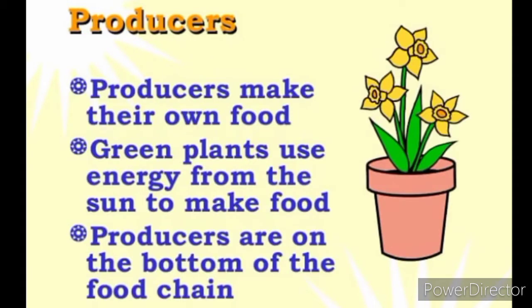So first is producers. Producers make their own food. That's why they are known as producers. Green plants use energy from the sun to make food. Producers are always on the bottom of the food chain.